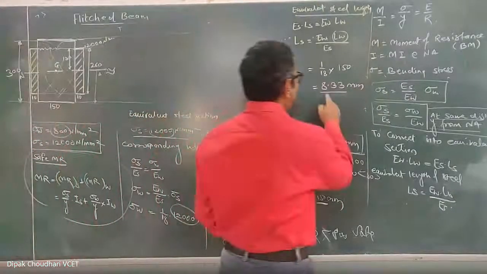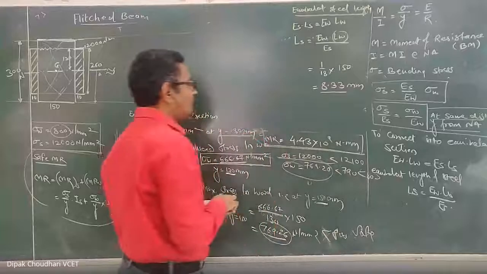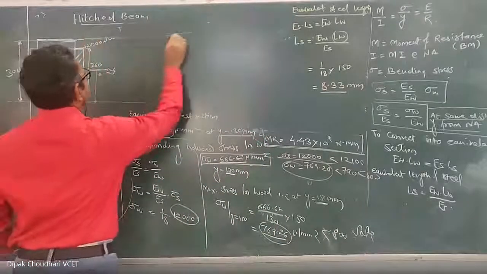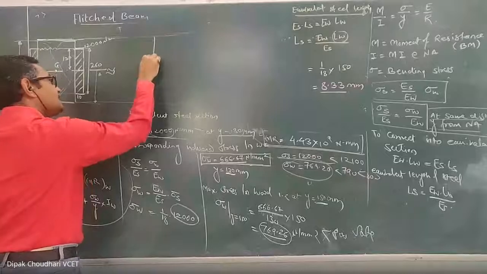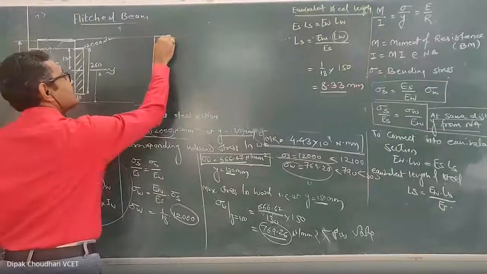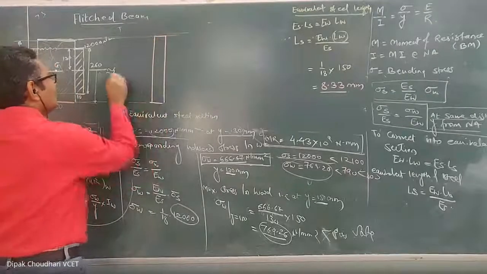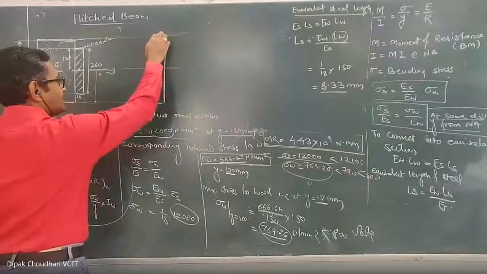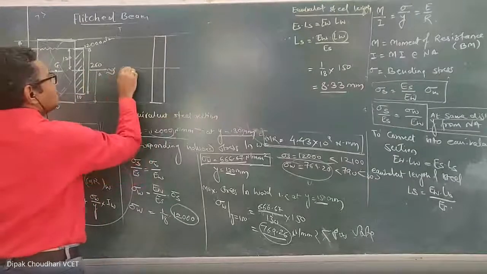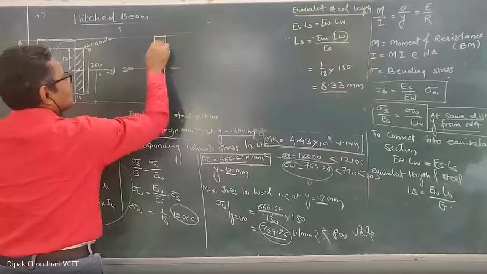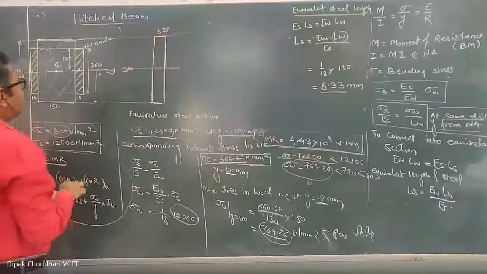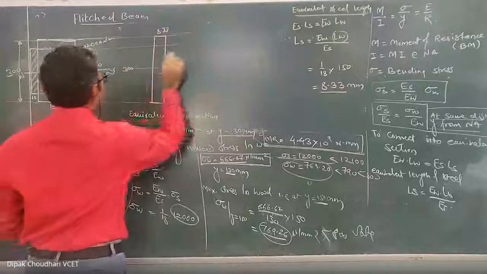Okay. So equivalent length of the steel section is 8.33. So I'm showing the figure of equivalent steel section. So ये wooden section को equivalent steel section में convert कर देता हूँ. So this is the equivalent steel section. The dimension which is parallel to the neutral axis only changes. This depth remains same. So it remains 300 only. Okay. So this 150 becomes 8.33. And the steel section remains as it is.